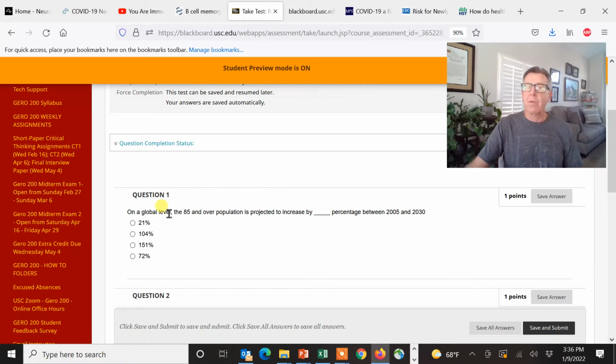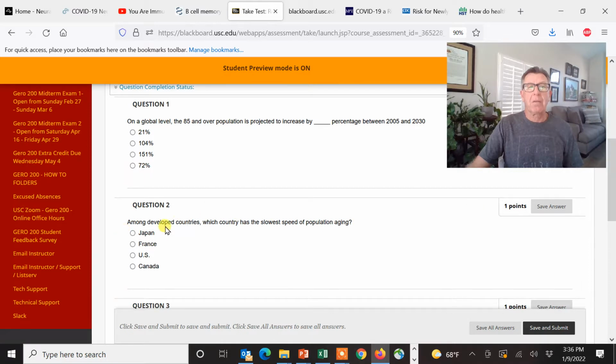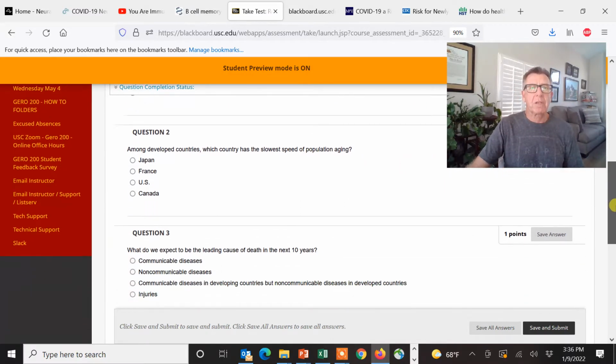So on a global level, so that means the entire world, the 85 and older population is projected to increase by what percentage between 2005 and 2030? I'm going to read that, look at these numbers, and then as I'm going through, make sure that's reasonable. Now among developed countries like France, like the US and Canada, which country has the slowest speed of population aging? We're going to find out. You're going to see there's a figure that will give us information on that.